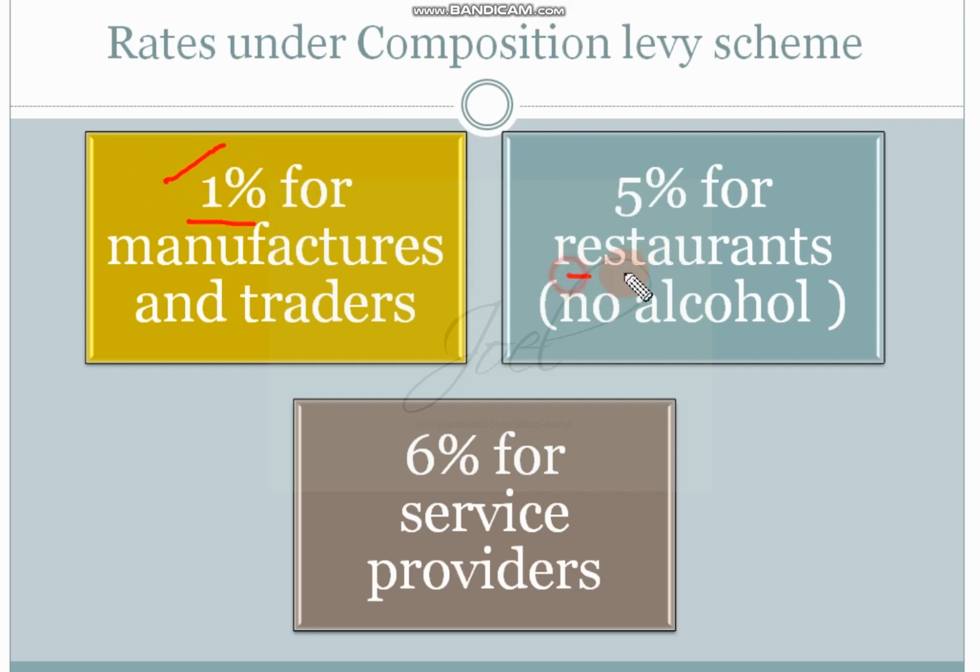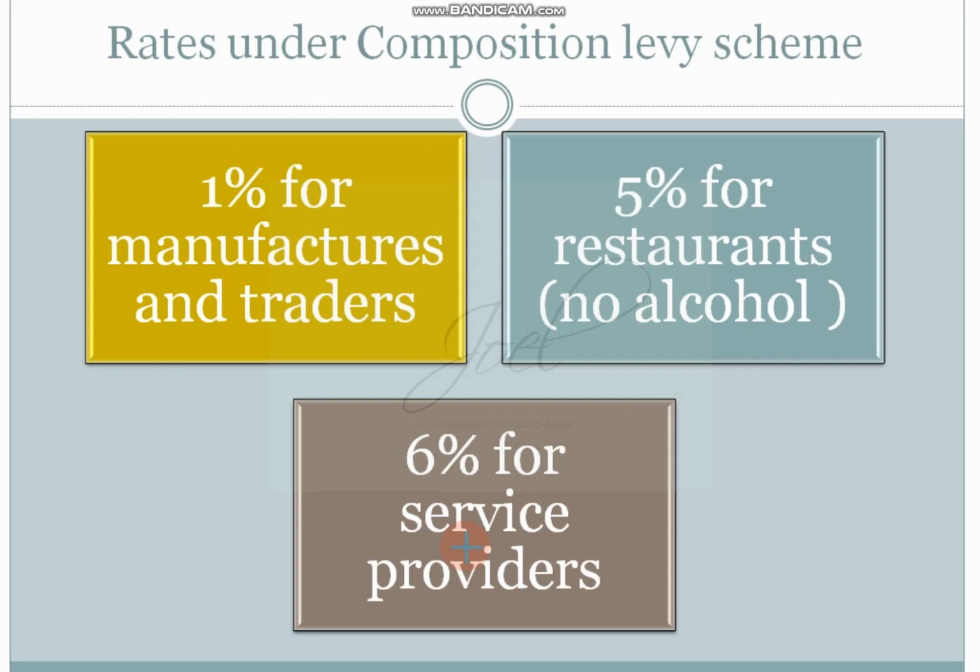Then for restaurants, it is 5%. Restaurants that do not supply alcohol, yes, if there is no alcohol, then it is 5%. And for all service providers other than these two, it will be 6%. So these are the three rates we should know when it comes to composition levy scheme: 1% for all kinds of manufacturers and traders, 5% for restaurants but they are not supposed to sell alcohol, and 6% for service providers.